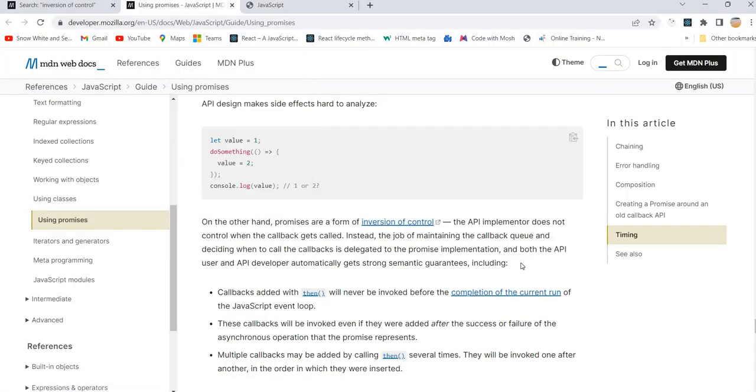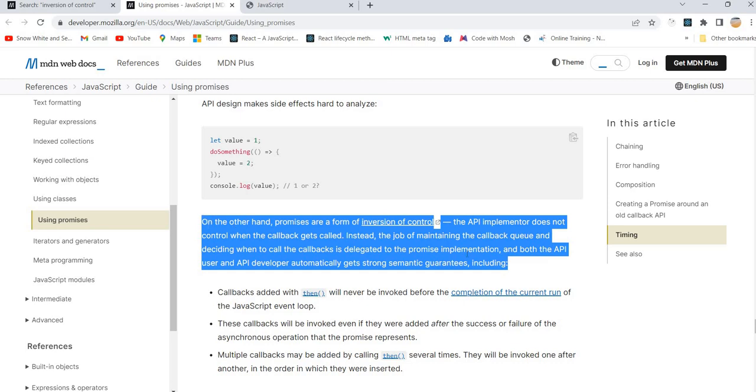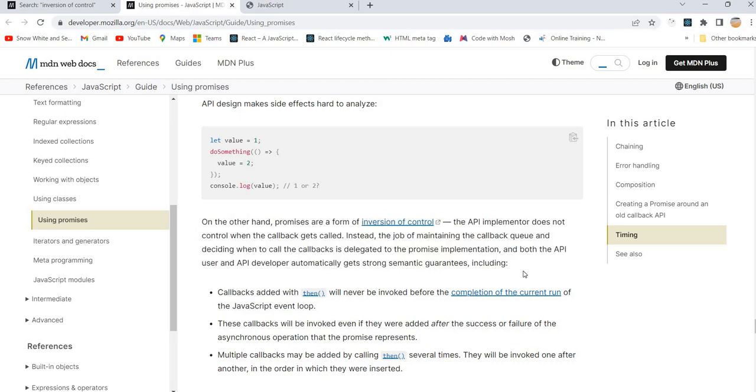If you need, just go to some documentation. I will add this in the description. If you see, this is really awesome, so please start reading the documentation. Promises are a form of inversion of control. That means promises provide that control to a developer and trust between the API implementer and user. So the API implementer does not control when the callback gets called.